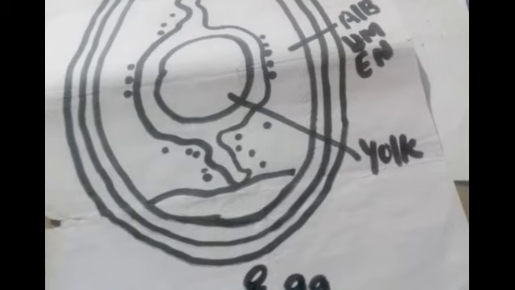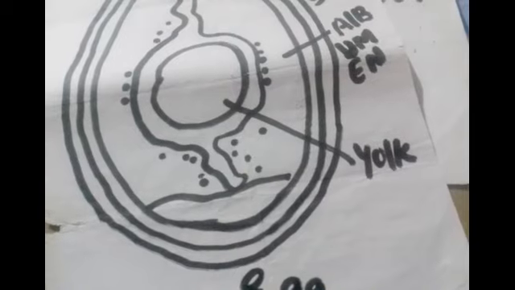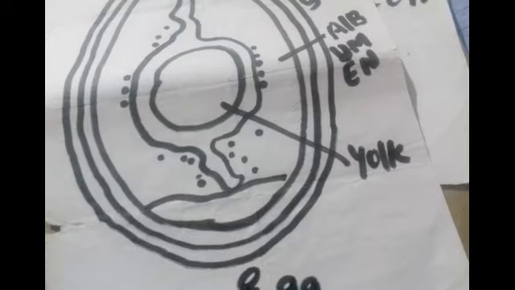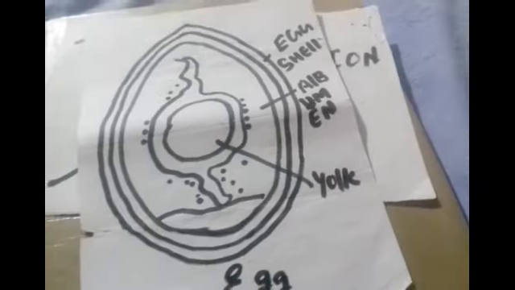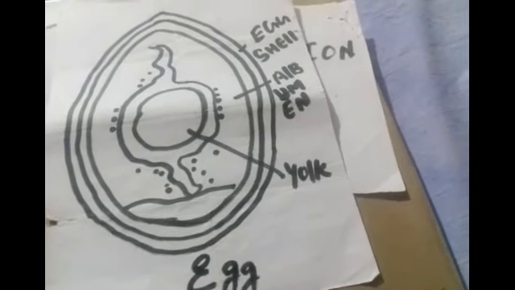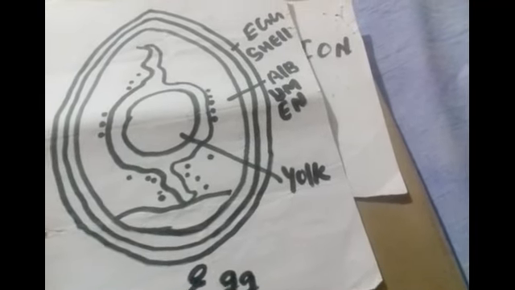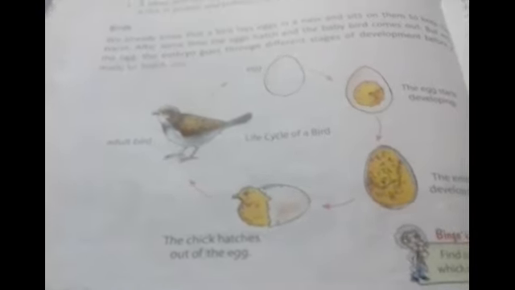A white jelly-like substance called the albumin is present outside the yolk. It is rich in protein and protects the yolk and the embryo. That is called albumin. So this is the structure of an egg, in which three things are there: eggshell, albumin and yolk. Now we will see next, that is birds. About the birds we will see in our book.